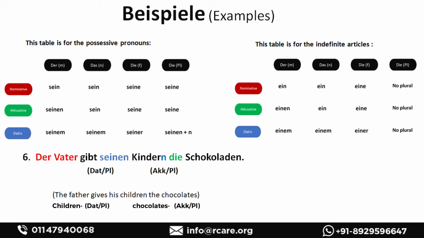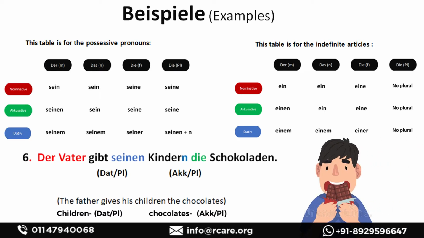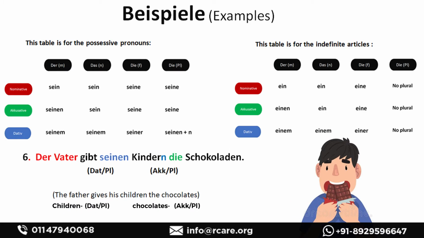Example 6. Der Vater gibt seinen Kindern die Schokoladen. The father gives his children the chocolates. So the same rule applies. The only difference is, as you can see, in dative case, there has been an extra n added to the noun. So this extra n in plural dative case is added to the noun. So Kind is a single child, Kinder is plural, and in plural case we add n, so it becomes Kindern.